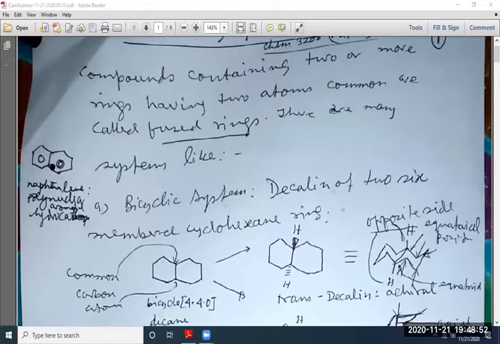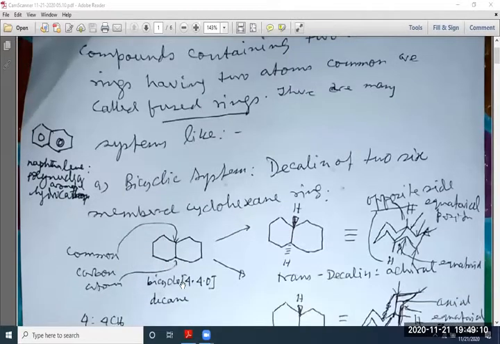So naphthalene on full hydrogenation gives this saturated compound. These two carbons above and below this common carbon atom, and this is called bicyclodecane.